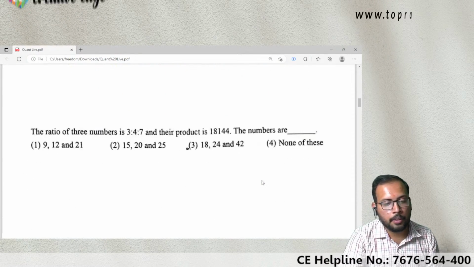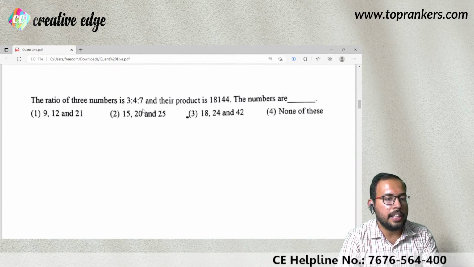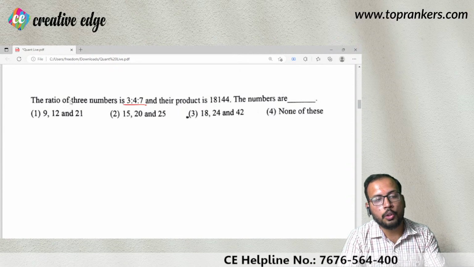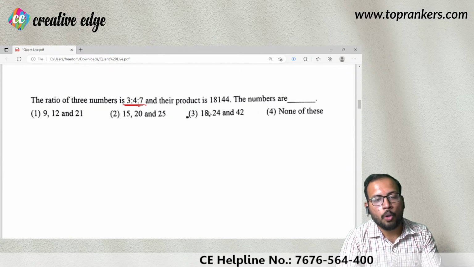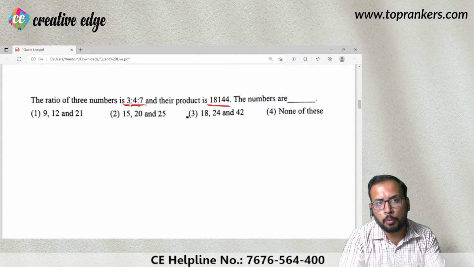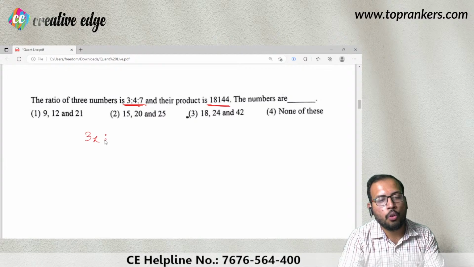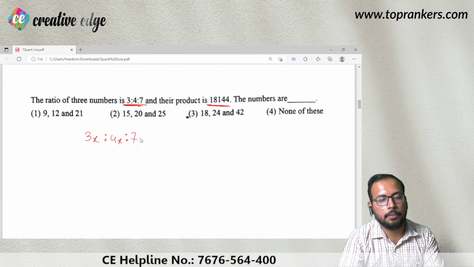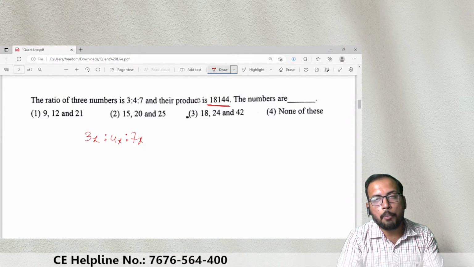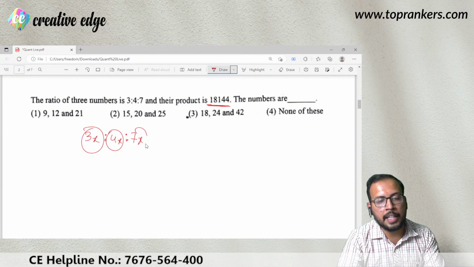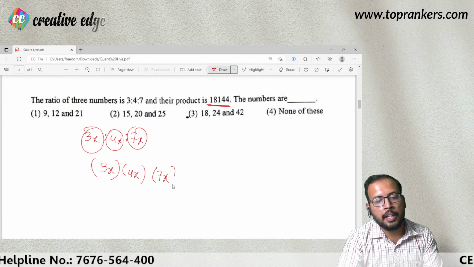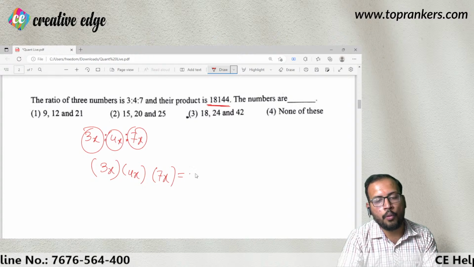Let us move ahead. What has been said? The ratio of three numbers is 3:4:7. Again, this is another question of ratio and proportion. So the ratio of three numbers is 3:4:7, and their product is 18144. We have to find out those numbers. So first of all, let us assume that these three numbers are 3x, 4x and 7x. Okay, we are given three numbers. The ratio of these numbers are 3x, 4x and 7x. Their product has been given, that means the product of 3x, 4x and 7x. So we will write 3x into 4x into 7x, and it has been mentioned as 18144.